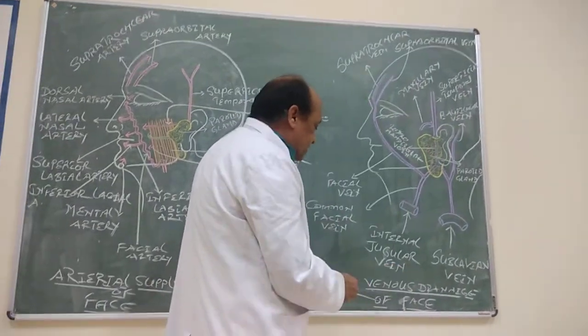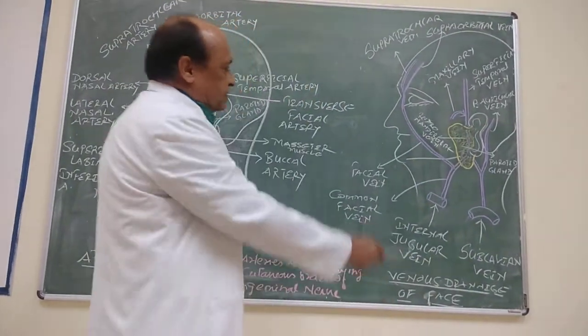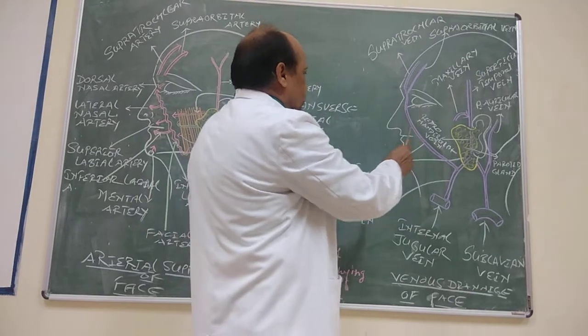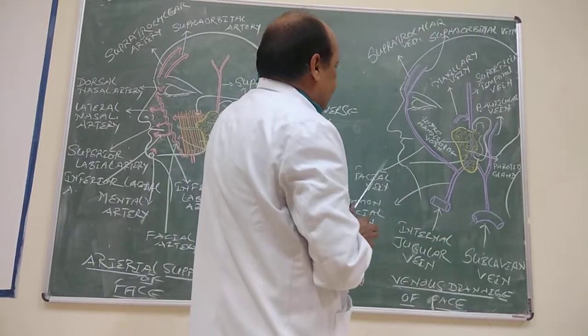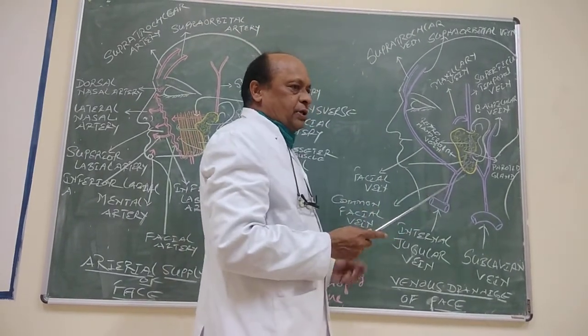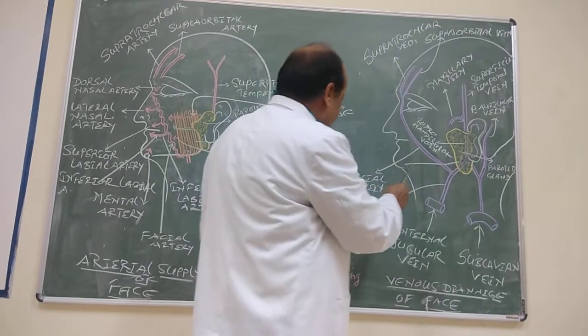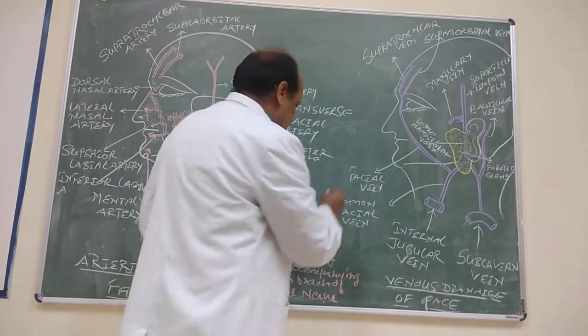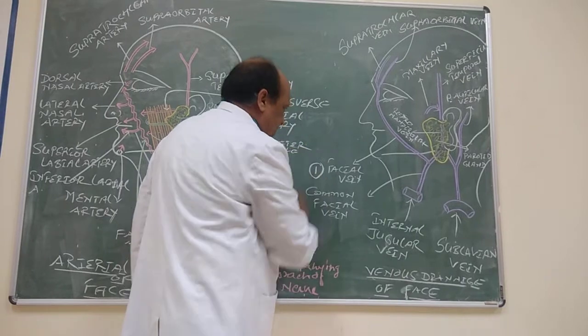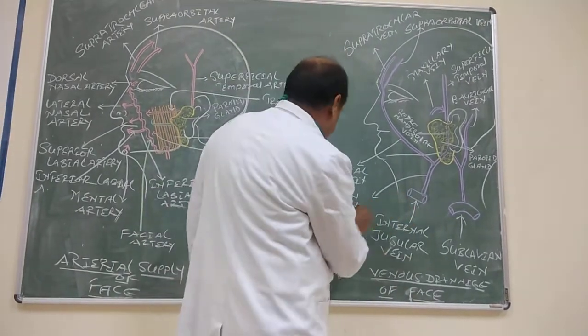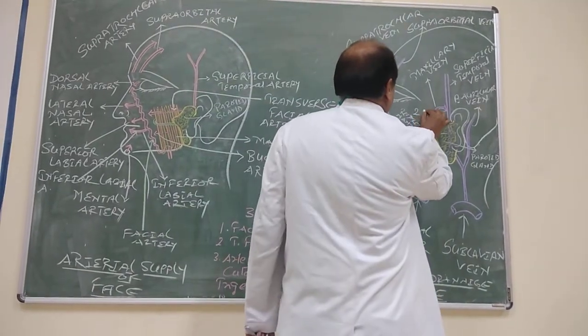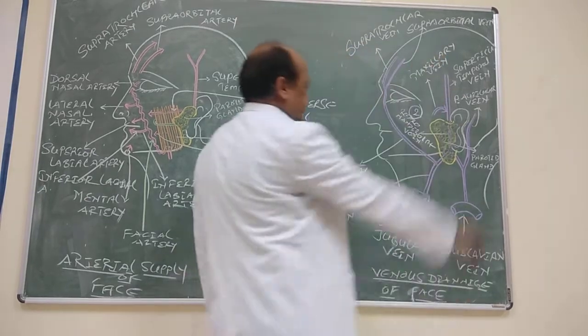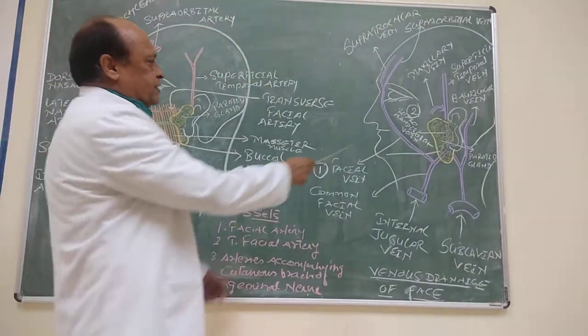The venous drainage of the face. There are two main veins receiving various veins from the face. The first one is the facial vein, and another one is the retromandibular vein. Now we look at this facial vein.